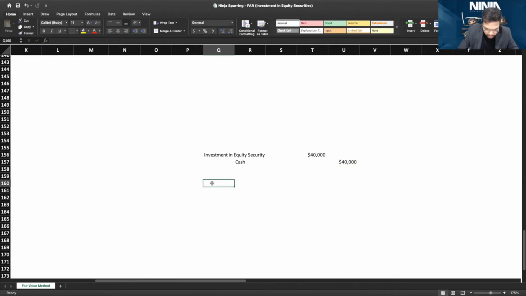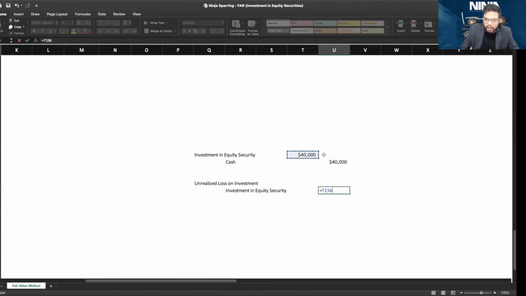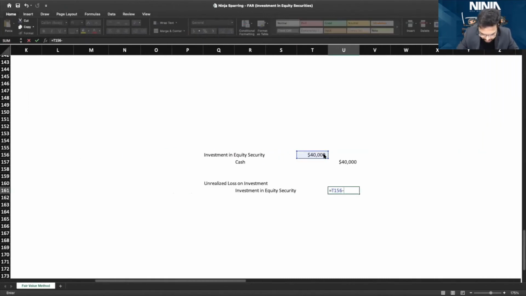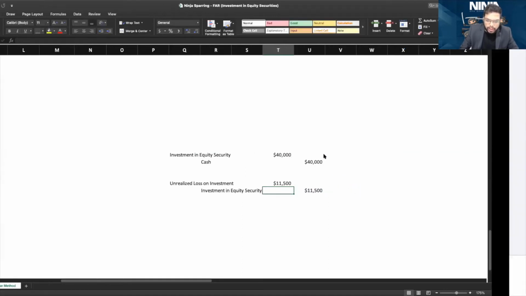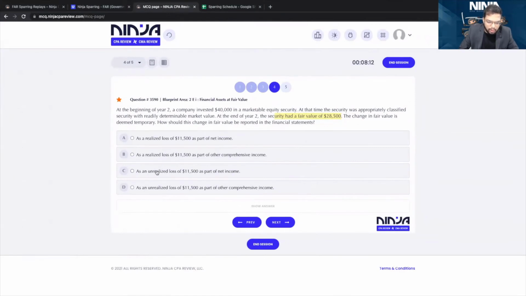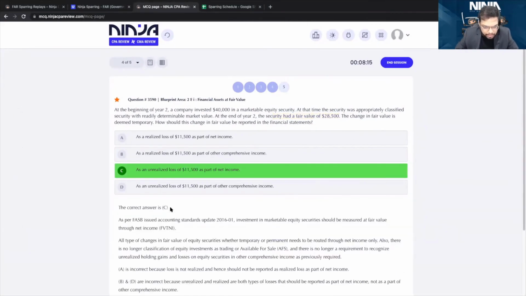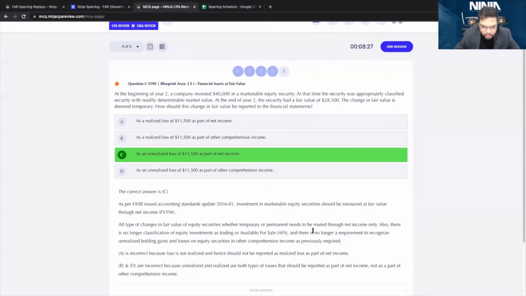So the fair value has gone down. You will report an unrealized loss on investment, and it will reduce the investment in equity security. By how much has the investment gone down? It was 40,000 earlier, and now it's 28,500. So the value has declined by 11,500, and that is the loss that goes onto the income statement. It's reported as a part of net income. Again, there is no longer classification of equity securities as trading or available for sale. No longer need to do that.